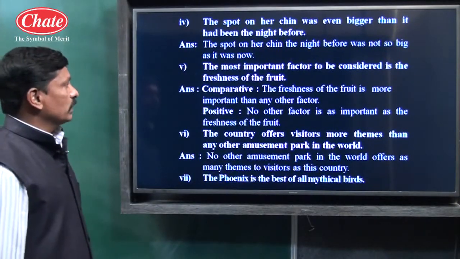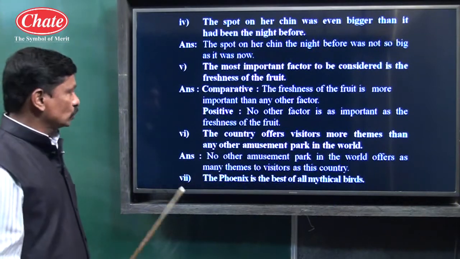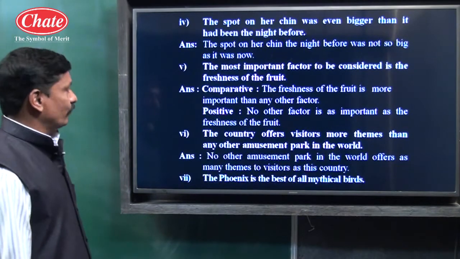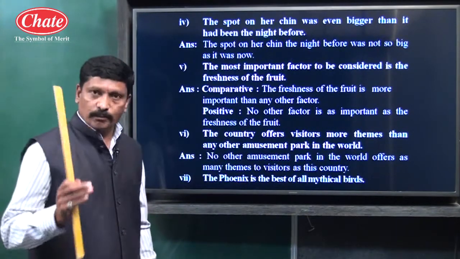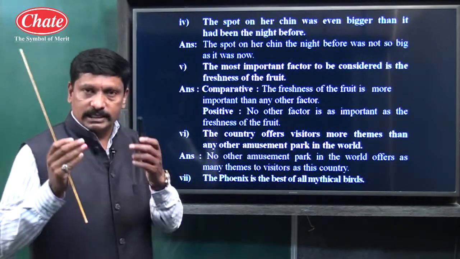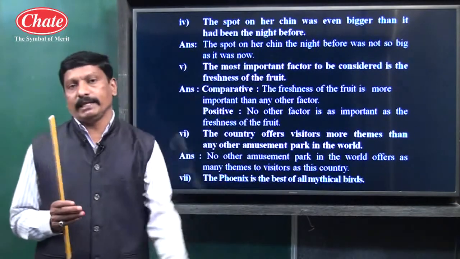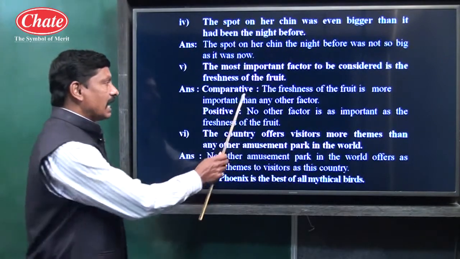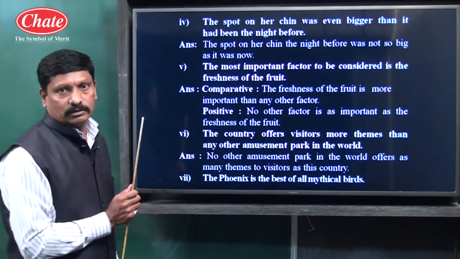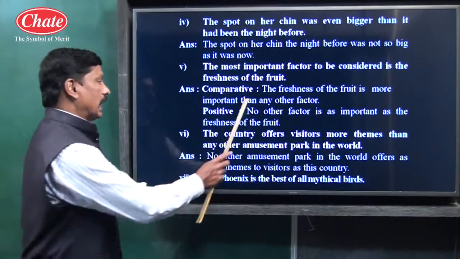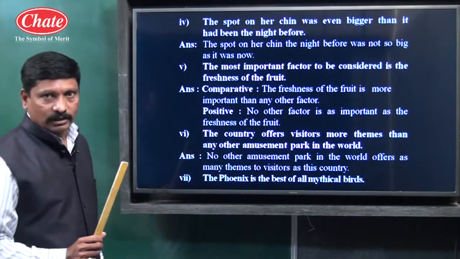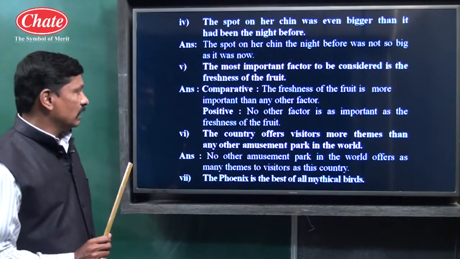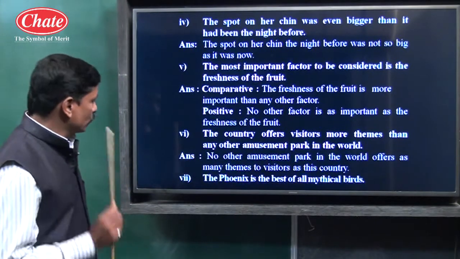The most important factor to be considered is the freshness of the fruit. So the freshness of the fruit is more important than any other factor. So children, if one is compared with all, we have to use than any other for comparative and no other for positive. So no other factor is as important as the freshness of the fruit.